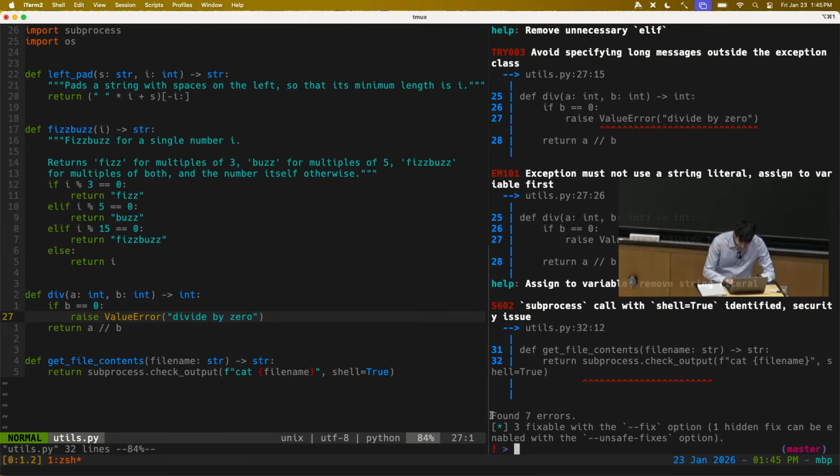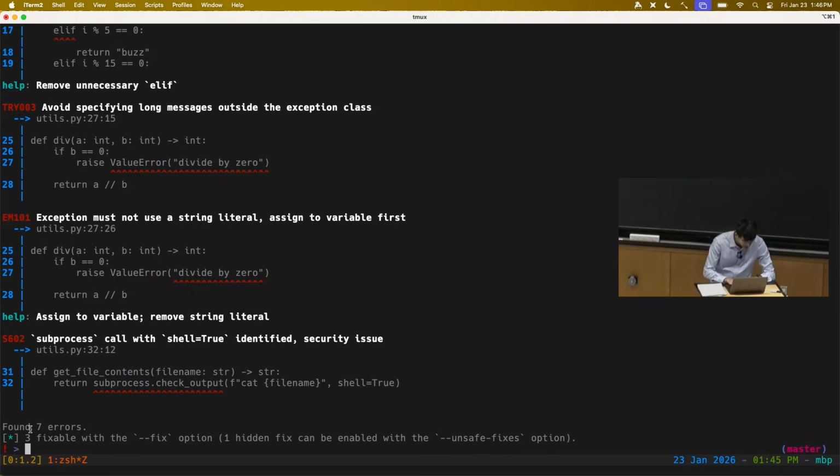And so we can see here the summary at the bottom. Let me again zoom into this window. It says found 7 errors, and the linter points out that 3 of these are actually fixable with the --fix option. And there's also this --unsafe-fixes option if you're feeling dangerous.